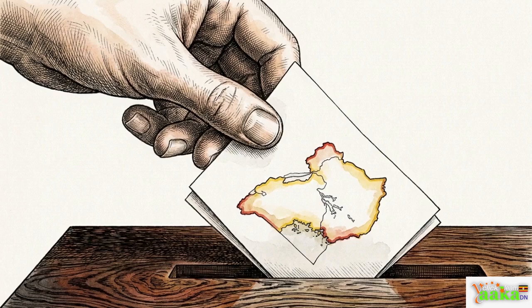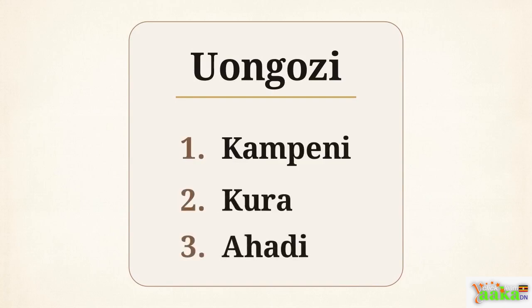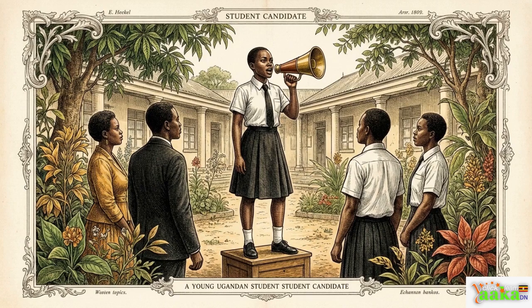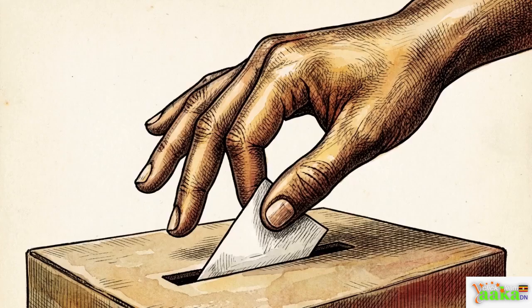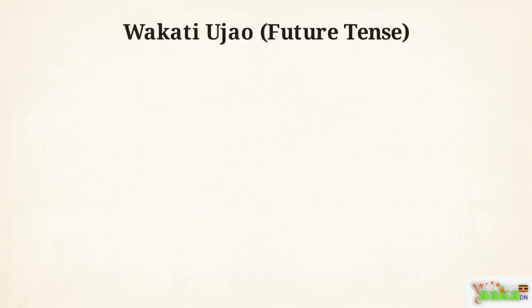To participate in Ugandan democracy, we first need to understand the words used to build it. Let's look at the specific Swahili vocabulary used to guide a community. When a candidate wants to be chosen, they go on the trail to organize a campaign. Their goal is to persuade the citizens to give them their kura, which means vote or ballot. To earn that vote, the candidate makes an ahadi, a promise to the community about what they will do if they win. This diagram shows how we talk about those future plans in Swahili.